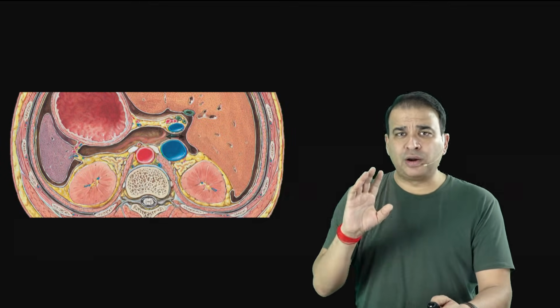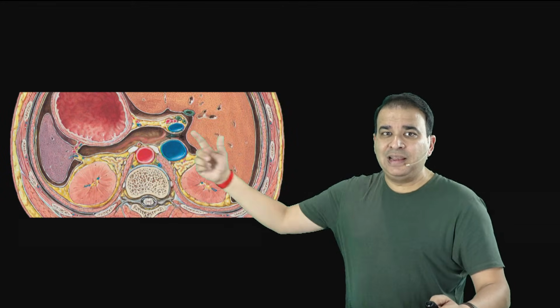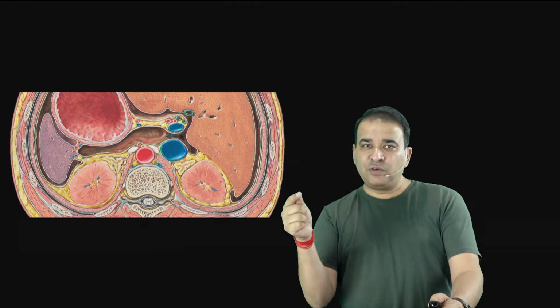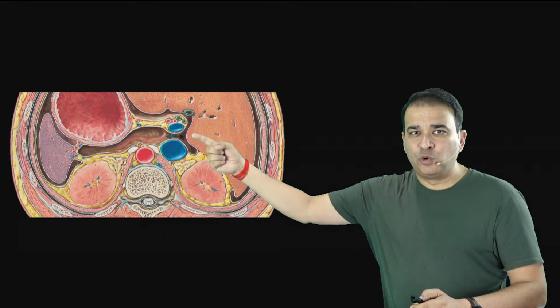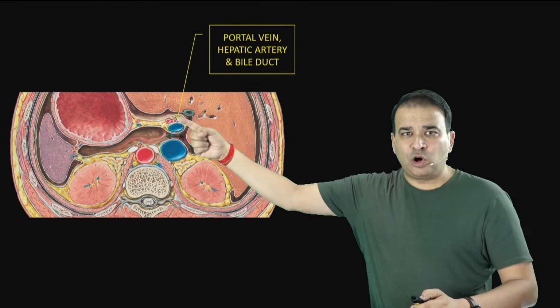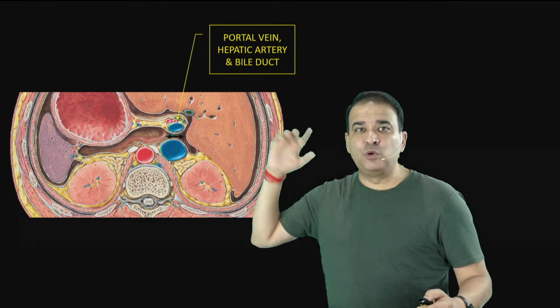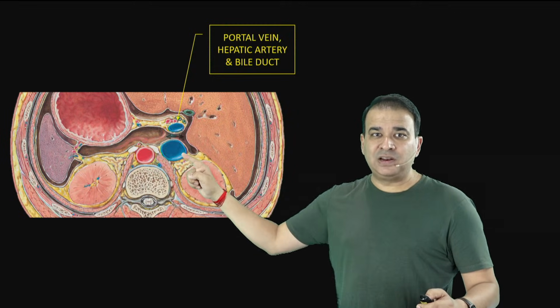In the roof, the caudate process is there. In the floor, the first part of the duodenum is there. Now anteriorly, what do you see? The entire portal triad is there, because we are inserting the finger just behind the free margin of the lesser omentum, where we have the portal triad. So there is the portal vein, hepatic artery, bile duct, all the portal triad in the anterior relation. And the most immediate relation is the portal vein only. The most immediate posterior relation is the inferior vena cava.